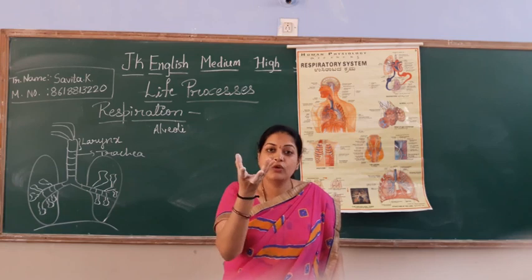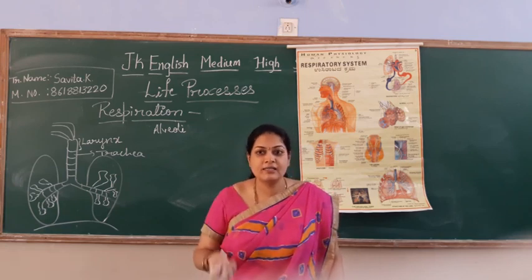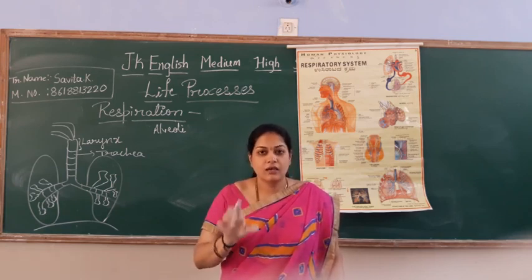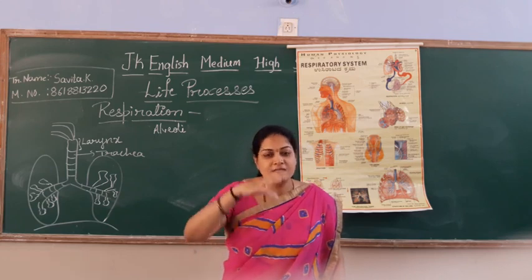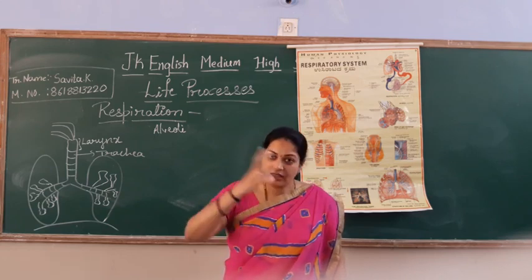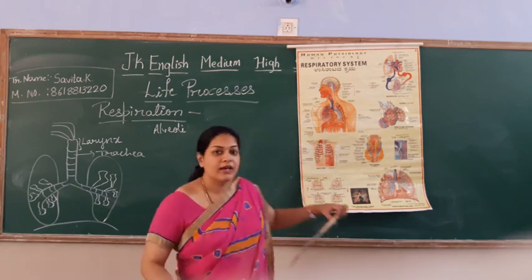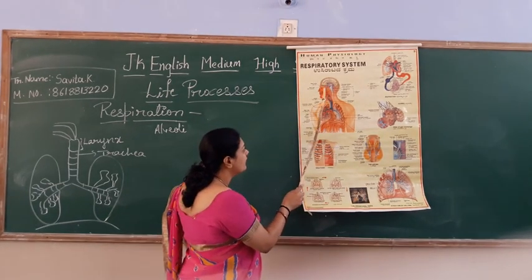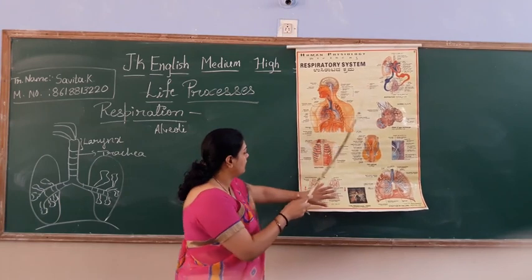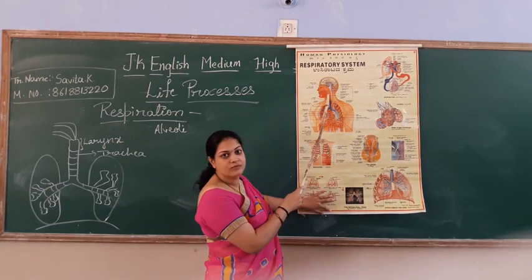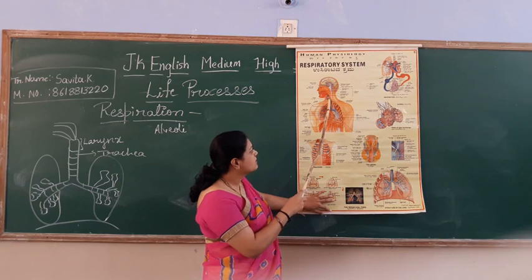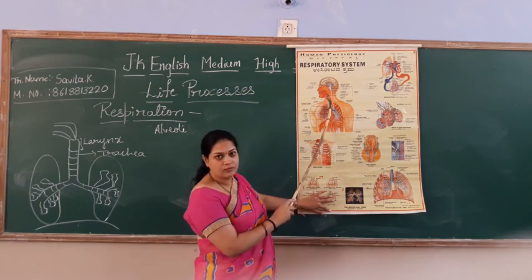The hair and mucus are going to hold the dust particles, germs, everything, for a second. Right? Hold in the sense it will clear. After clearing, the air will enter the next part, that is the pharynx, then the larynx, next the trachea.